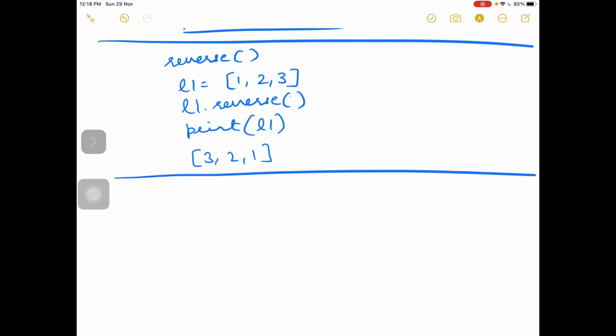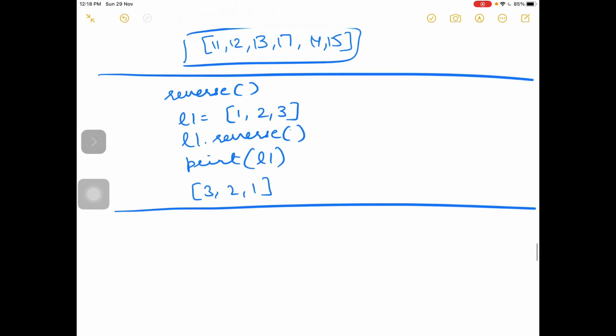Next is index. Many a time in all the above programs we have used index to fetch an element from the list. So if you want to know the index of an element, suppose you have a list with 100 items, or a list with 1000 items, and I ask what is the index of that item, then you would have to scan all the elements of the list, all 1000 elements. So index position